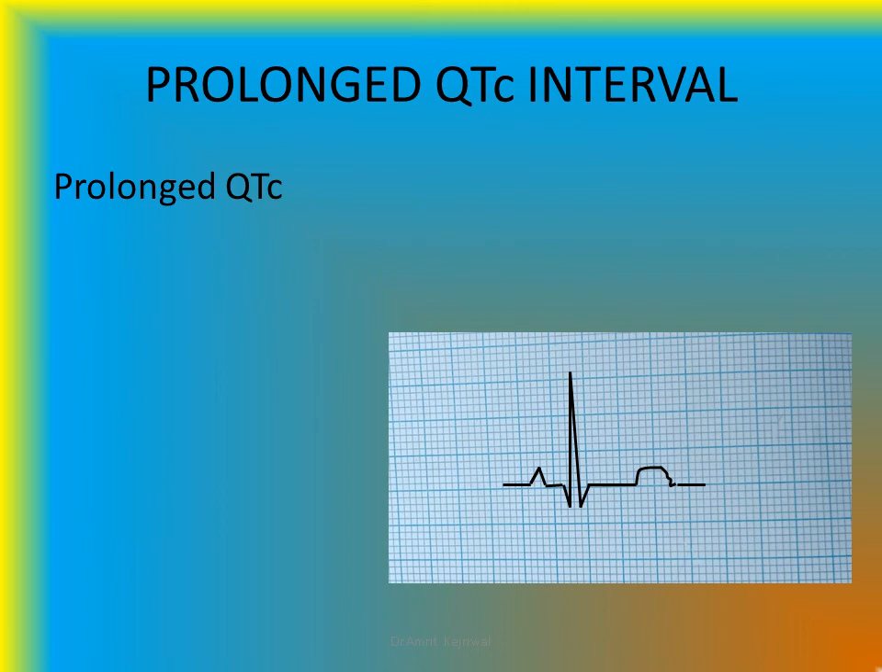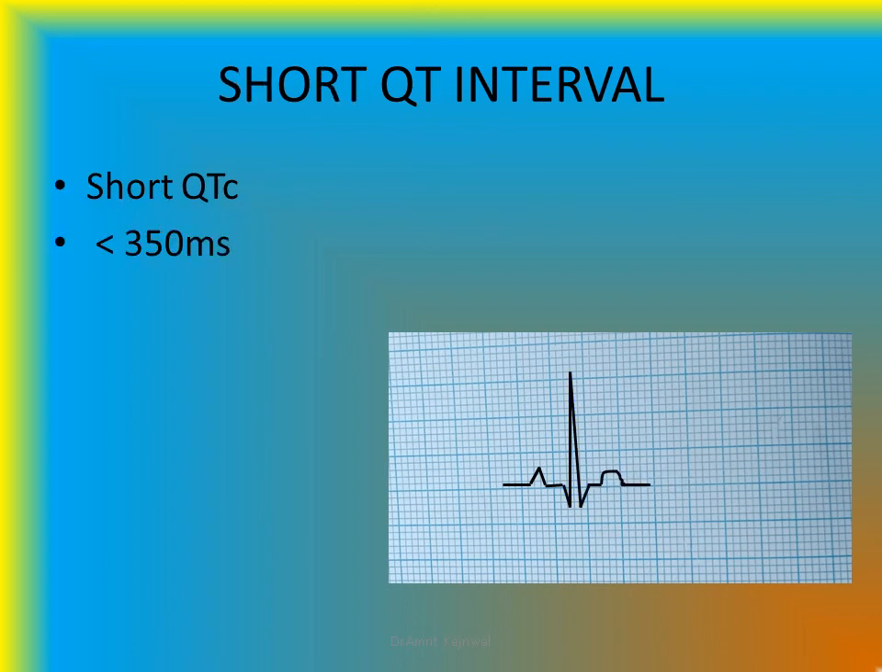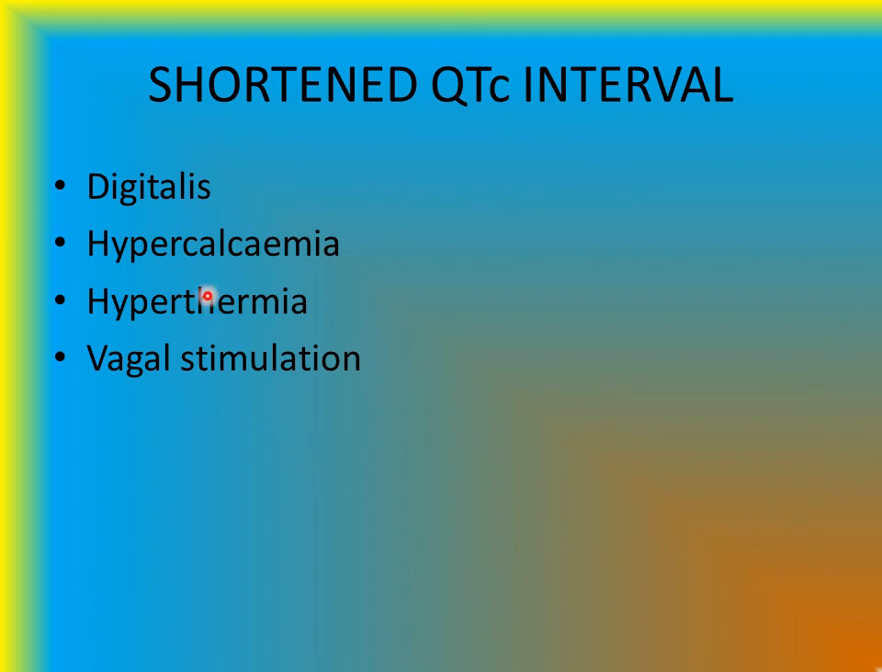Now we can see an ECG here, lead with a prolonged QTc, beginning of the Q wave to the end of the T wave, having approximately 3 big squares, 0.6 seconds. This ECG has been deliberately distorted. Short QTc, that is less than 350 milliseconds, you can see over here. A short QTc may be seen with digitalis, hypercalcemia, hyperthermia or vagal stimulation.